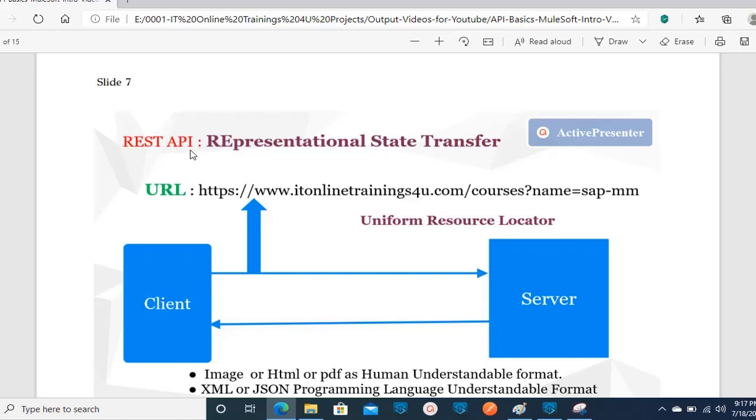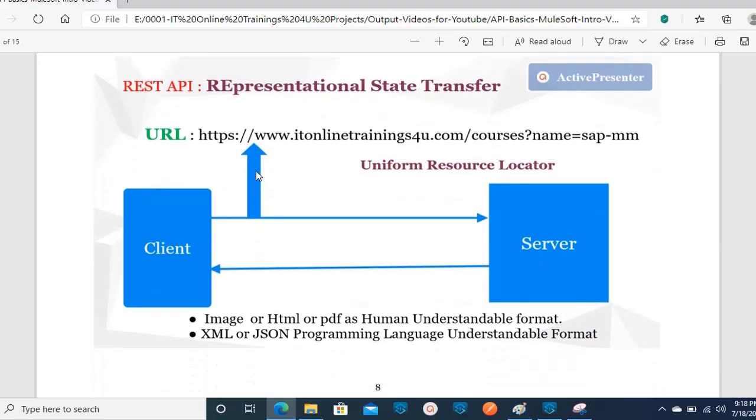Okay, let's discuss REST API first, because most of the services, most of the applications are now using REST API. Okay. So, if you observe the full form of REST, it is nothing but representational state transfer. So, what does it exactly mean? What does representational state transfer mean?